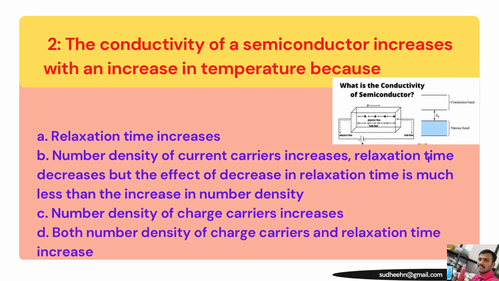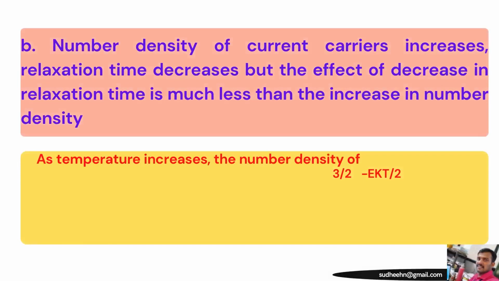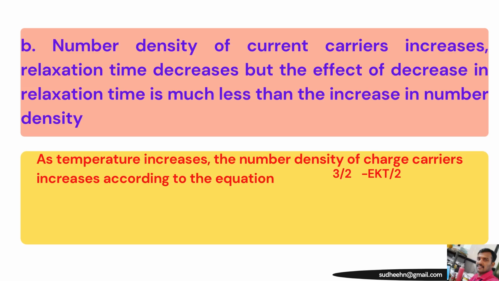Option C, number density of charge carriers increases. Option D, both number density of charge carriers and relaxation time increase. The right option is option B.